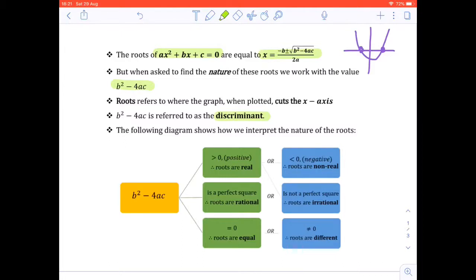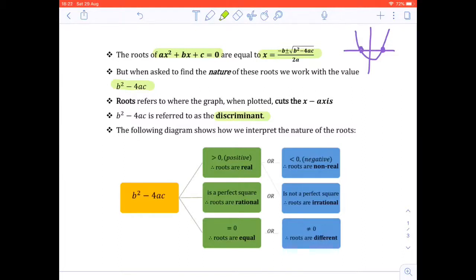The following diagram also shows, very importantly, how to interpret the nature of roots. So we always look at that value in the yellow box, b squared minus 4ac. And each of these blocks represents a specific application of that b squared minus 4ac.